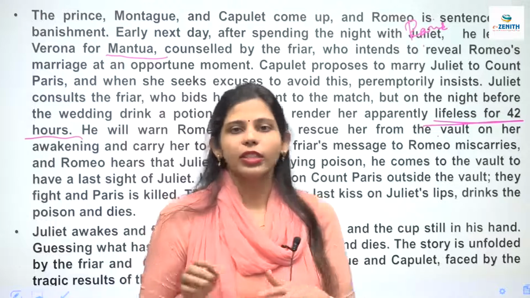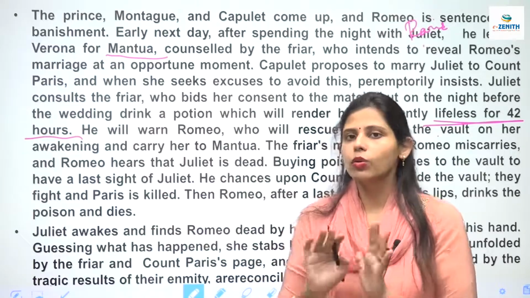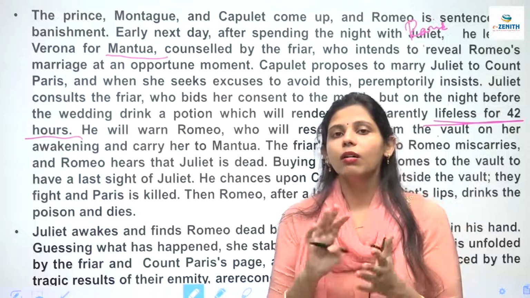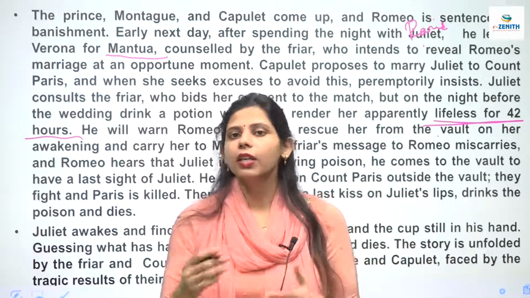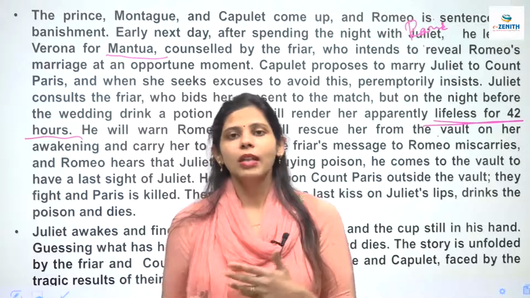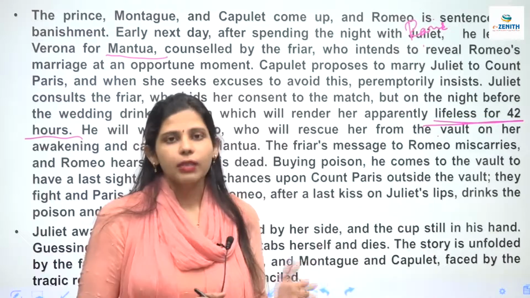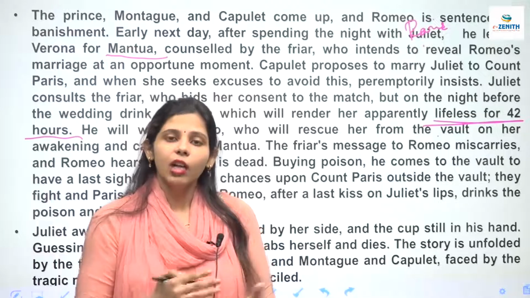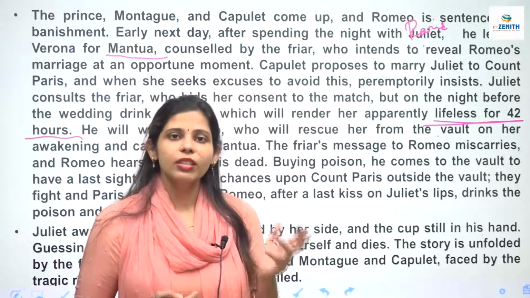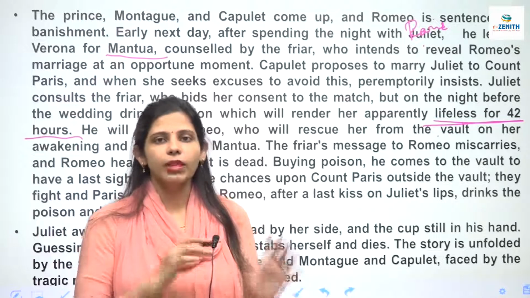So Friar Lawrence gives her this potion and she goes home, and she is in a dilemma whether she should take the potion or not, or whether she should get married to Paris and live here in Verona with her parents and Paris. But then she decides that her love for Romeo was so strong that she is going to take the magic potion and be with Romeo.